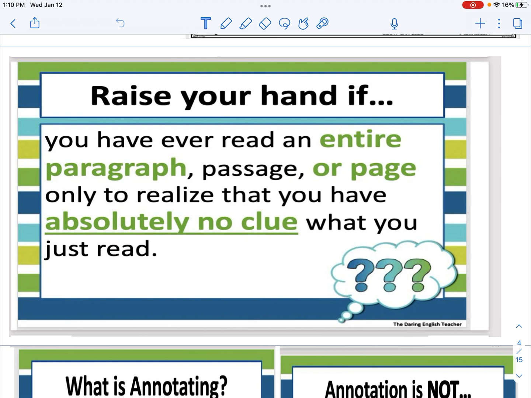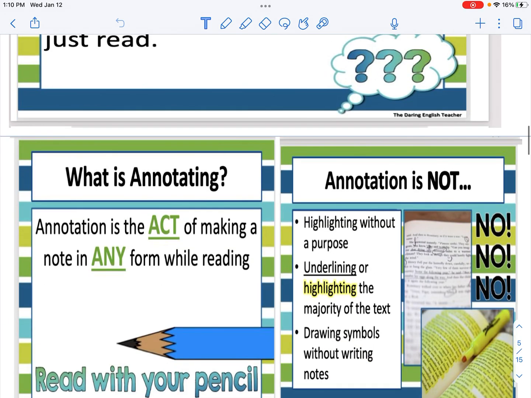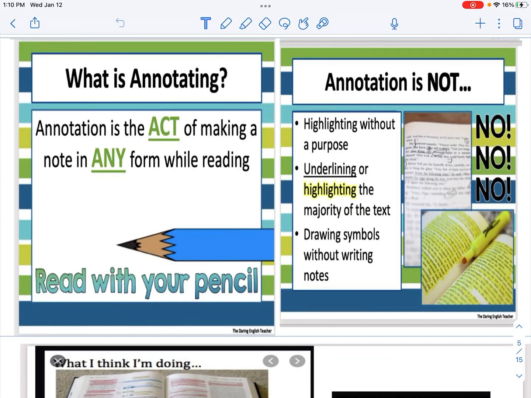Okay, so let's take a look here. Think about this to yourself. Have you ever read an entire paragraph, passage, or page only to realize that you have absolutely no clue what you've read? I think we've all been here at one time or another, and sometimes our mind drifts while we're reading, and that's perfectly normal, and sometimes we're hyper-focused when we're reading. In order to ensure we are focused and to make sure we understand what we're reading, we're going to talk about annotating. You've probably heard the word annotating before, and it's just a fancy way of saying to mark up the text or to take notes while you're reading.